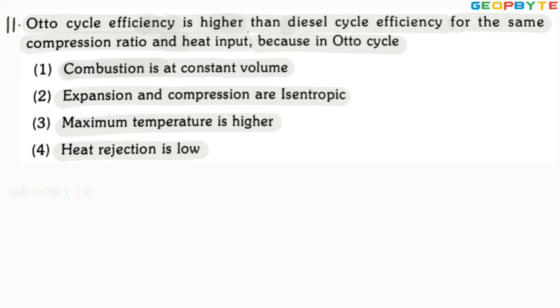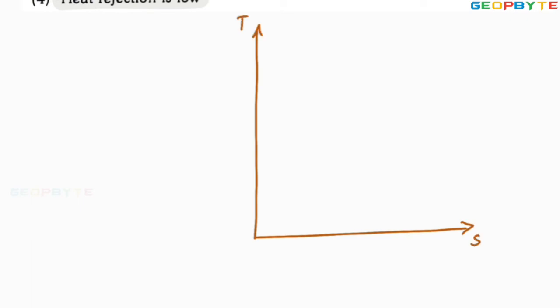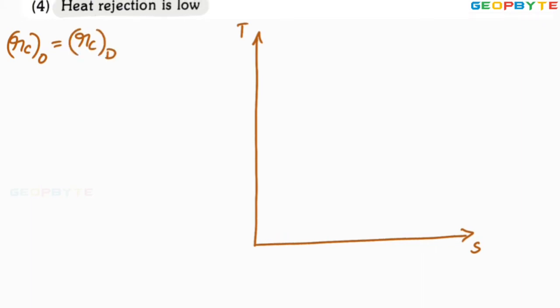For that, let me construct the TS diagram for your better understanding. Let us take the temperature versus entropy diagram. The condition is for the same compression ratio, meaning the compression ratio for the Otto cycle equals the compression ratio for the diesel cycle, and for the same heat input, meaning the heat supplied for the Otto cycle equals the heat supplied for the diesel cycle.